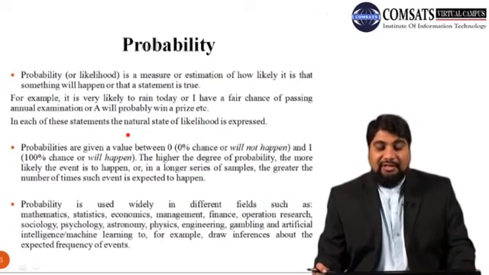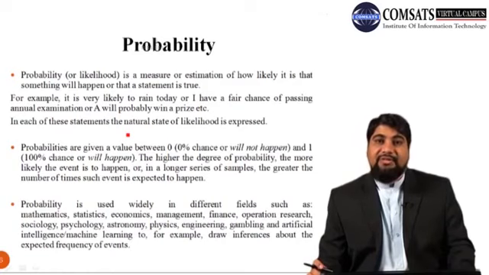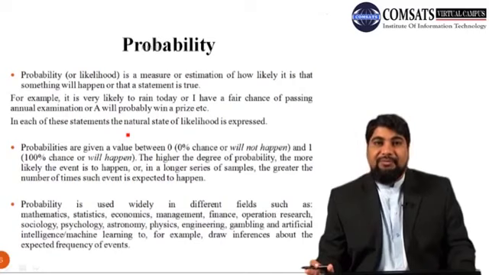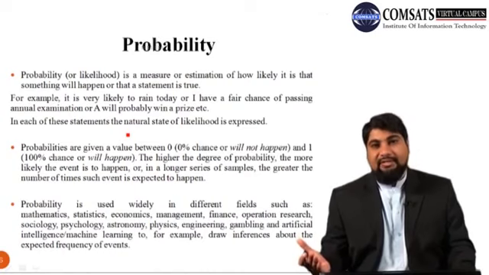The higher the degree of probability, the more likely the event is to happen, or in a longer series of samples, the greater the number of times such an event is expected to happen. Suppose the probability is 50%, or 0.5, then it means there is a 50% chance that a certain event will occur.